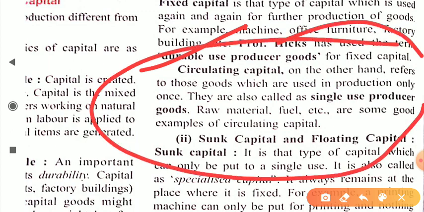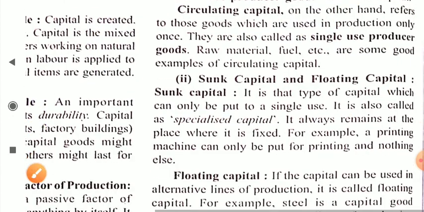Always keep in mind that circulating capital means single use producer goods, like raw material, fuel, etc. Suppose in our example you wish to produce potato chips, then you have to purchase potatoes again and again as your raw material. Similarly, you have to purchase fuel for the machineries when the fuel is empty. Every day or every week you have to buy these types of goods. So that's why this is known as circulating capital.